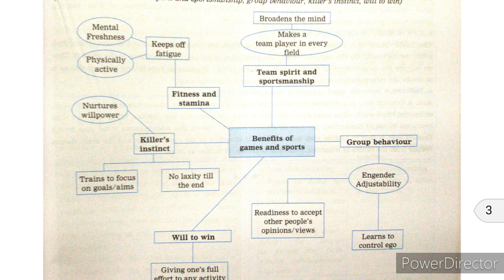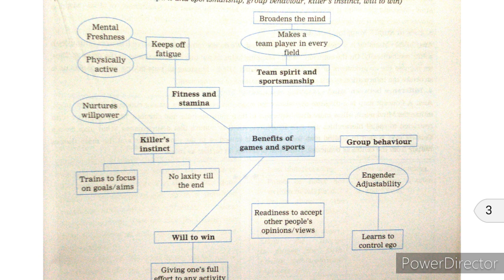It leads to accepting other people's opinions and views. So what happens in group behavior? We try to accept the advice and opinions of other people, what they are saying, and learn to control ego. When we think about the team and behavior, at that time we try to control our ego. We keep our ego aside and try to be a part of the group behavior. So that is one of the benefits of games.